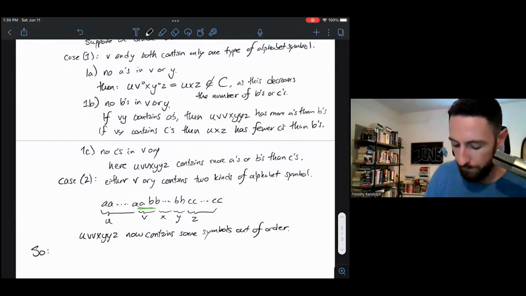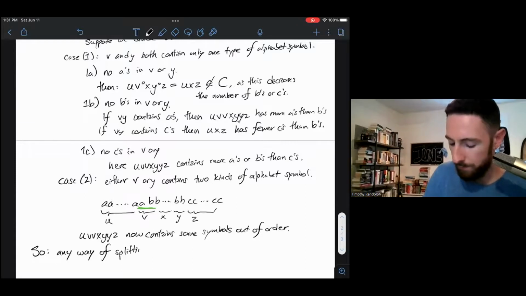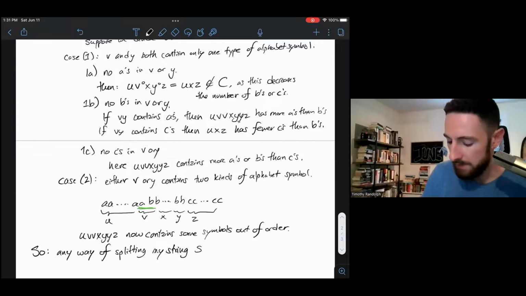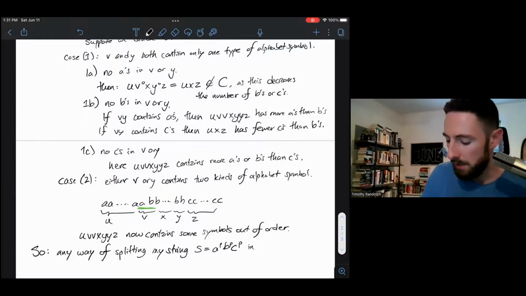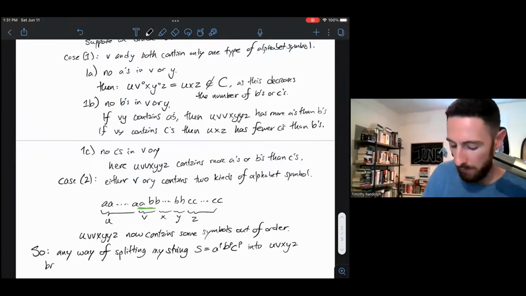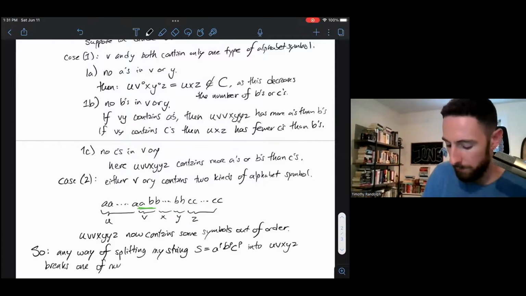So any way of splitting my string S equals a to the p, b to the p, c to the p into u, v, x, y, z breaks one of my three conditions.